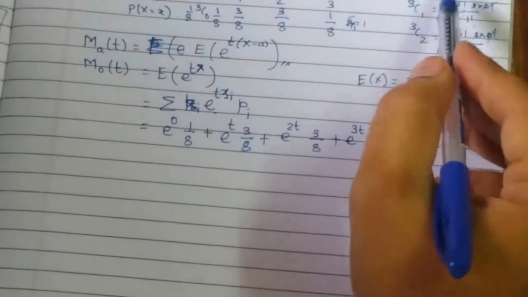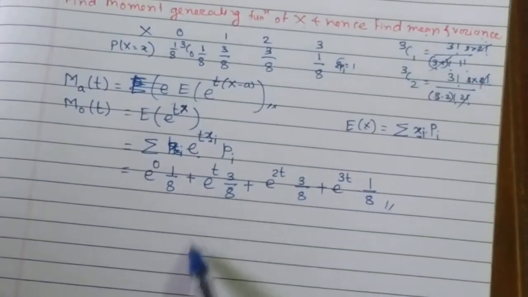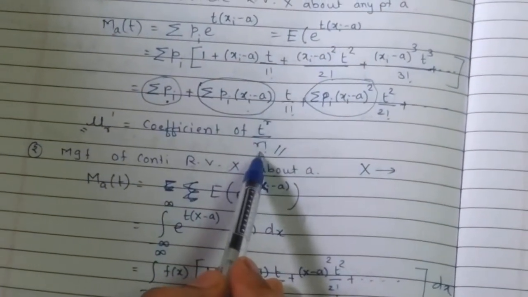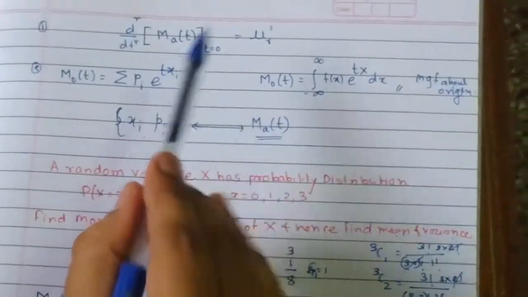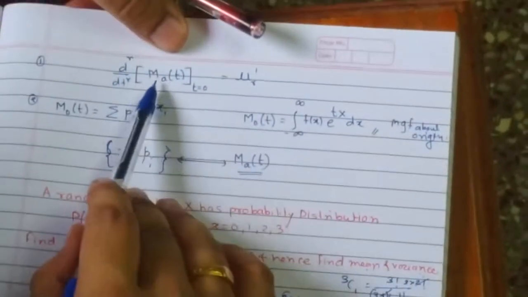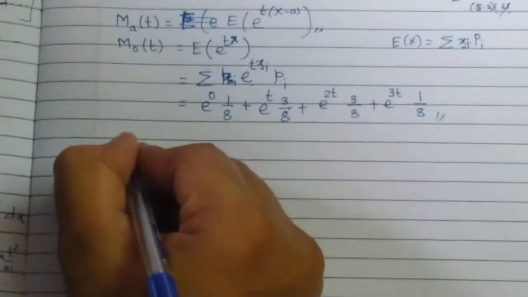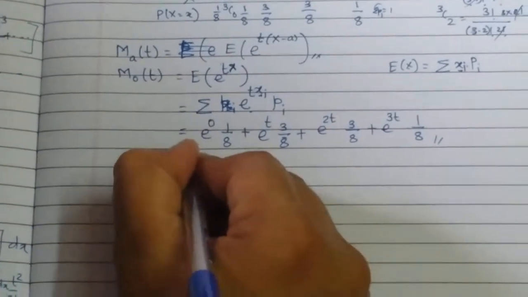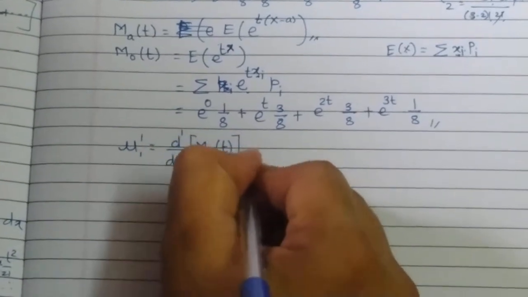Now we have to calculate the mean and the variance using this. You have two choices. As discussed in the previous lecture, you can expand each term, then collect the coefficients of t raised to r upon r factorial together, which gives you the moments of different orders, or you can follow this formula to get the moments of different orders. In this problem I would like to show the moments using this formulation. The mean is always the first order moment. Therefore mu1 dash is equal to d raised to 1 upon dt raised to 1 of M naught of t at t equals 0.